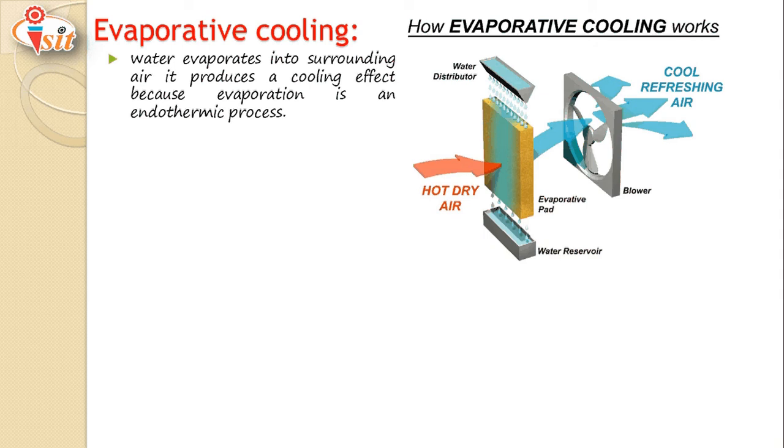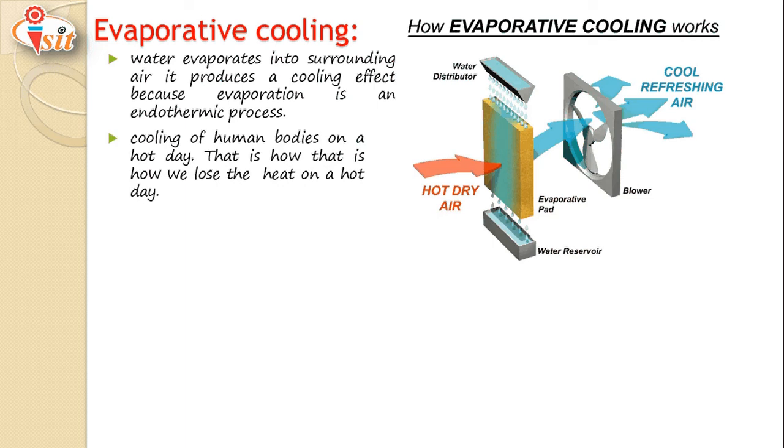Okay, I would like to suggest one example here. In summer we use a cooler. That cooler works on the principle of evaporative cooling, in which we require a water distributor continuously. Water is fed continuously, and with the help of that we get cool refreshing air continuously. Another best example of evaporative cooling is cooling of the human body on a hot day.